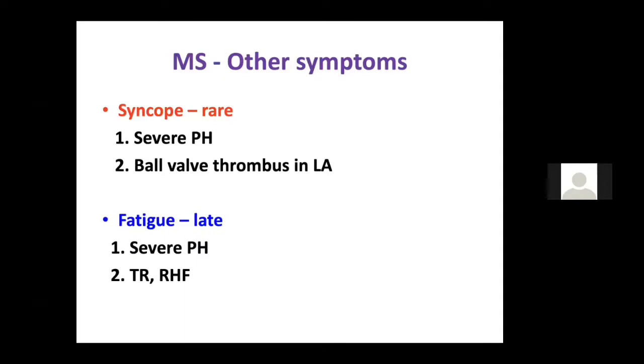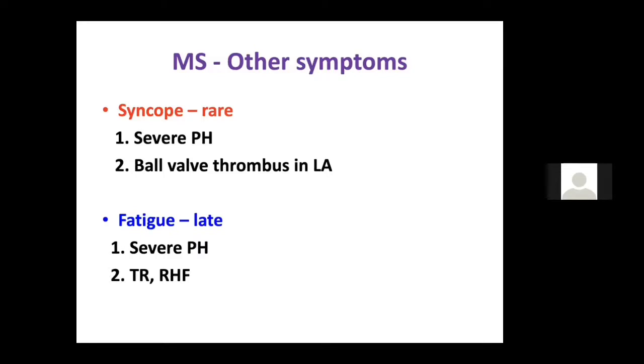If the patient with mitral stenosis has syncope, you should always think that the patient has severe PAH, which can cause syncope because of the low RV cardiac output. Rarely, mitral stenosis can be associated with a ball valve thrombus, like an atrial myxoma, which can cause syncope. But those are rare things. More common is the severe PAH, or sometimes you can also tell that the patient may have aortic valve involvement, like aortic stenosis, and that is why he is getting syncope.